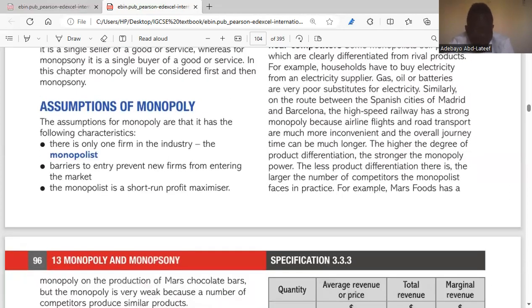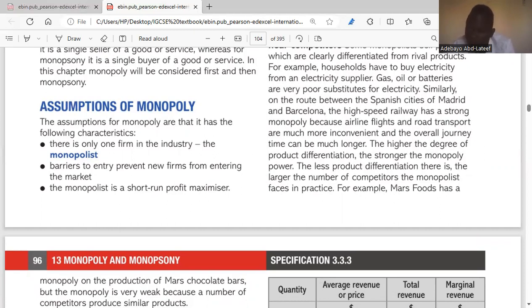So here it says assumptions of monopoly. The assumptions of monopoly are that it has the following characteristics. When you're talking about assumptions, we're talking about the features of monopoly. So let's see what the features are. The first one: there is only one firm in the industry, the monopolist.